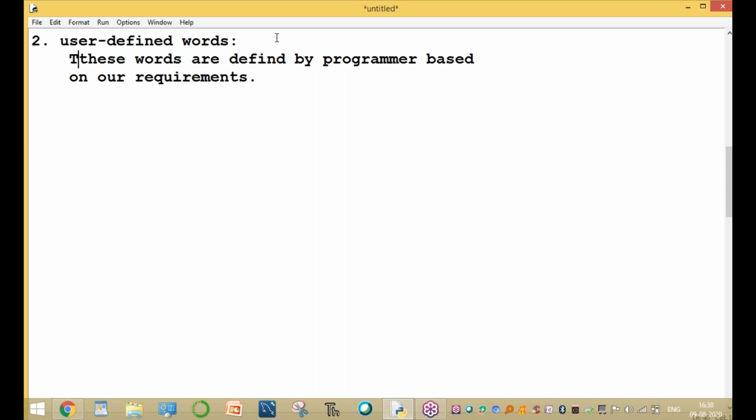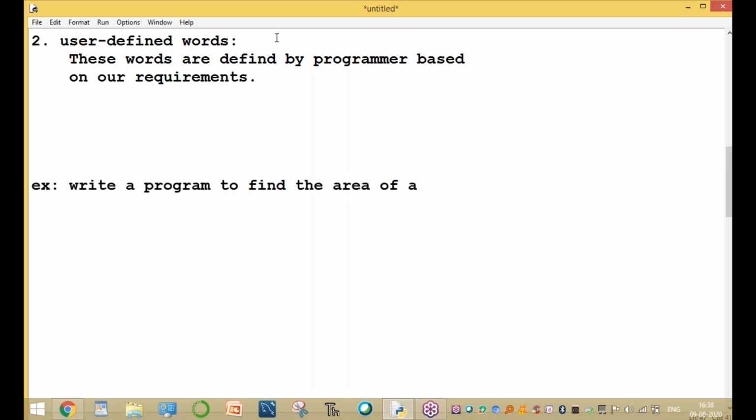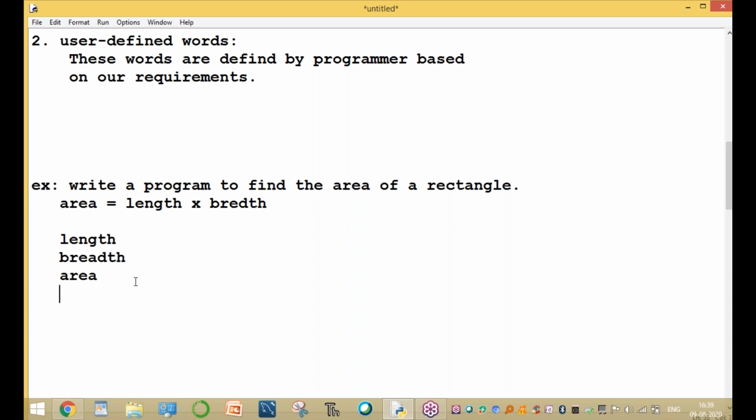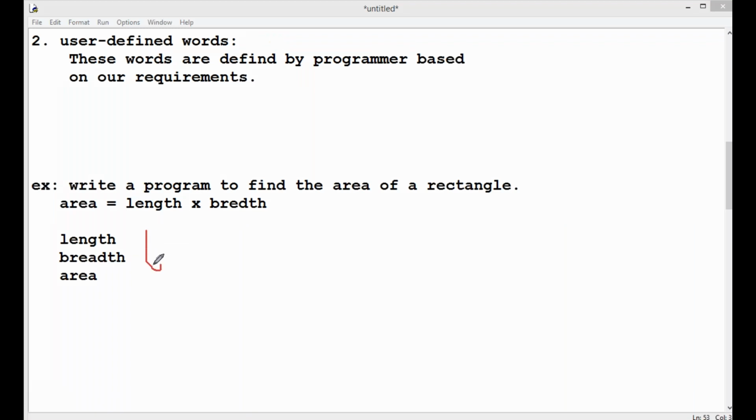For example, we are writing a simple program: write a program to find the area of a rectangle. There is one formula: area equals length into breadth. Here, what is length, what is breadth, what is area? These three words are not keywords. These three words are user-defined words.